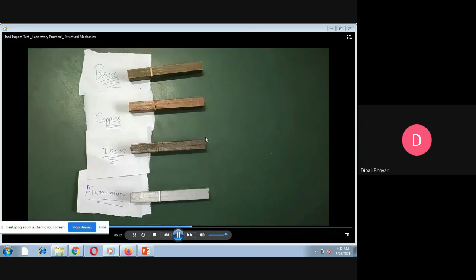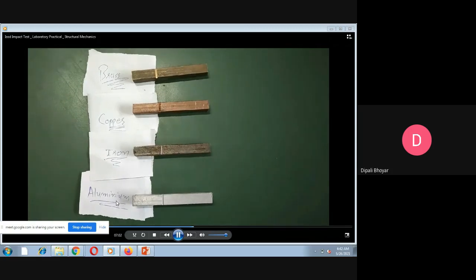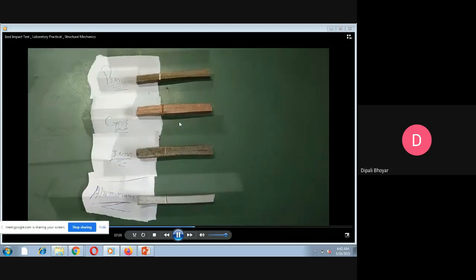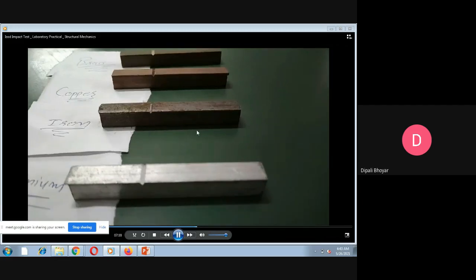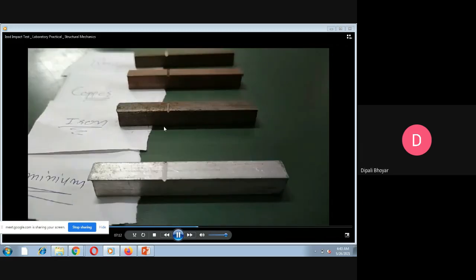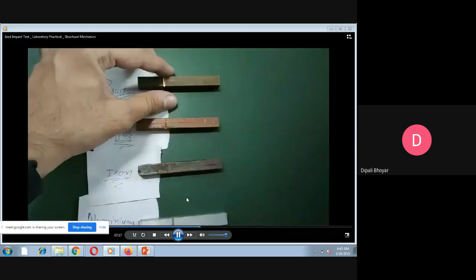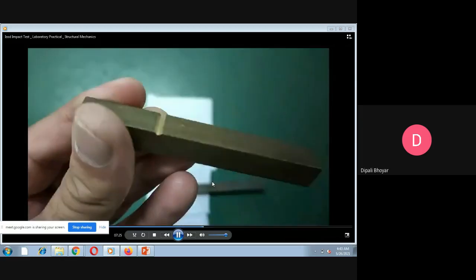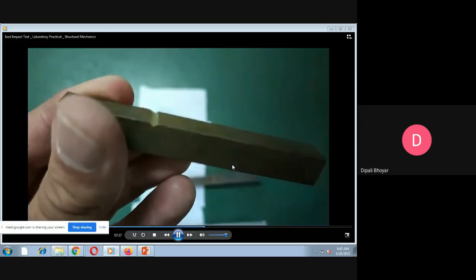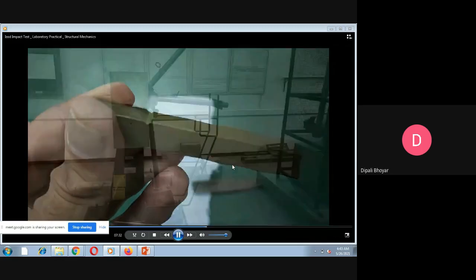So in this experiment, we use four types of specimen: brass, copper, iron, and aluminium. You can see this is the standard cross-sectional area of this particular specimen, that is 10 by 10 by 75. Each specimen has a standard notch. This notch has a standard depth of 2 mm, and it is helpful to reduce the ductility of the particular material, which helps in calculating the impact or amount of energy absorbed by the specimen.